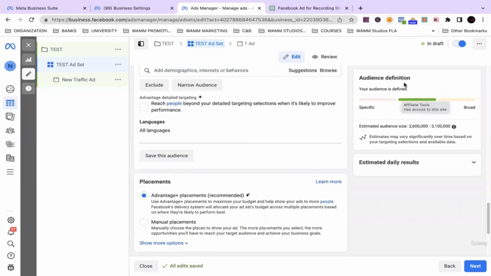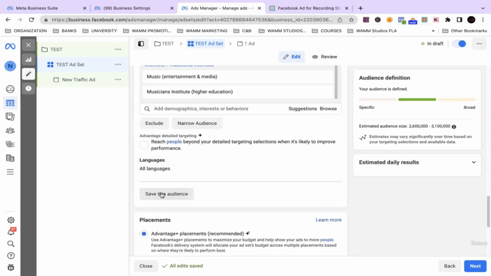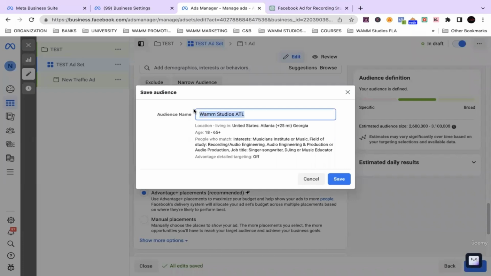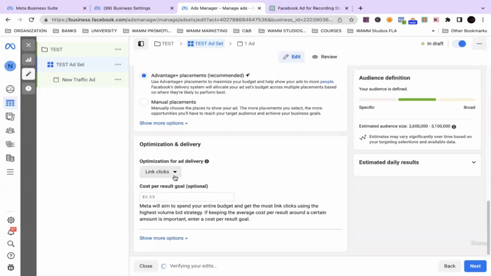All right, guys. So we're gonna finish up the asset section. I would recommend saving this audience, right? So we'll say Wham Studios Atlanta, detailed targeting settings. Targeting. All right, so optimization for delivery, we'll keep it at link clicks.